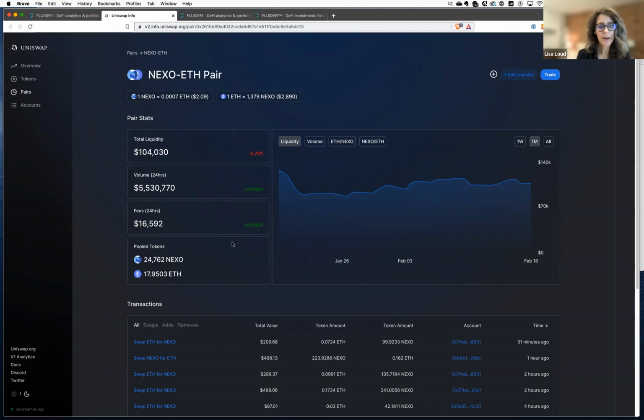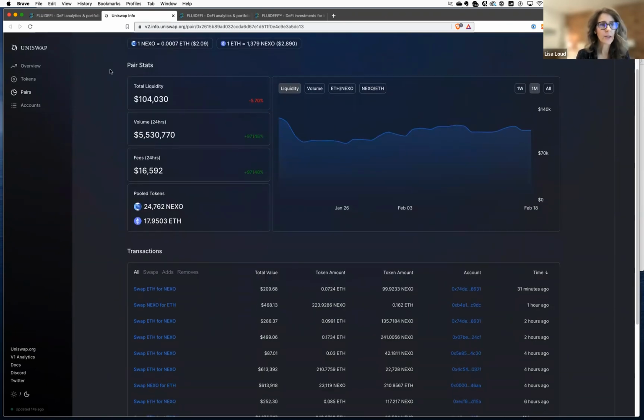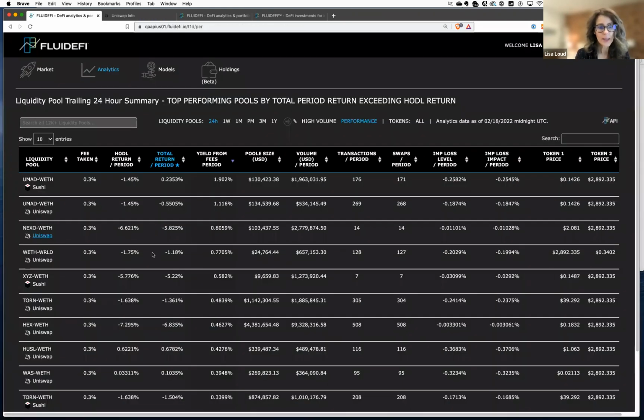Sometimes it's misleading, but yeah, actually, over the past 24 hours, this pool, which is around 100,000, has generated $5.5 million in transaction volume. So yeah, it's real. This is actually a very beneficial pool. 2.7 million is different because we're using slightly different metrics on how we calculate this, but still the approximate value is about right. If you take a different 24-hour period, it'd be different.